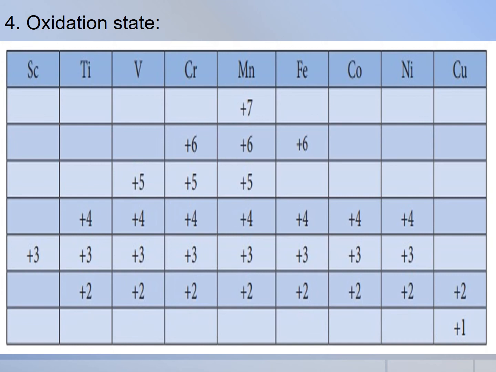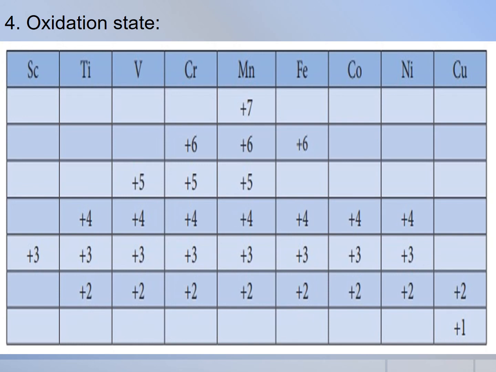So let us consider the 3d series. The following table shows oxidation states of the 3d series only. At the beginning of the series, the +3 oxidation state is stable, but towards the end, the +2 oxidation state becomes stable. The series starts at scandium and ends at copper. So first +3 is stable, and when it ends, +2 becomes stable. The number of oxidation states increases with the number of electrons available.